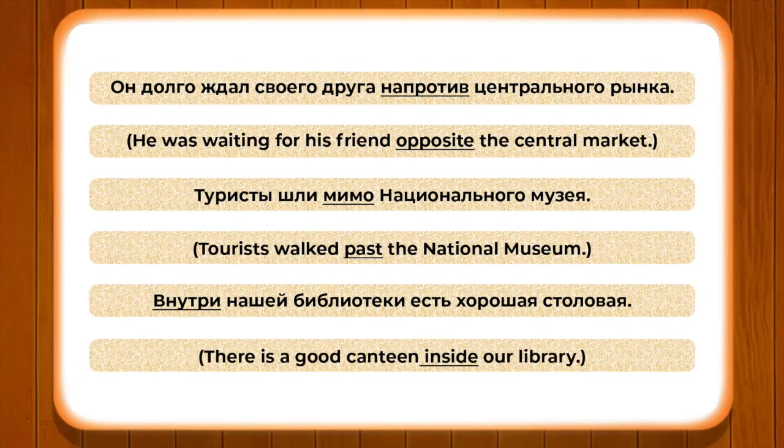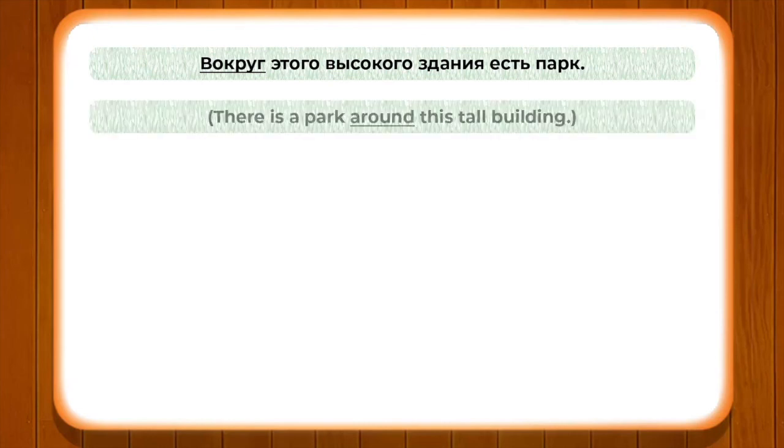So, all these kind of cases you can also use in order to understand this important aspect of the Russian grammar, where we are talking about the possession, belonging or negation with the help of personal pronouns, with the help of demonstrative pronouns, with the help of adjective endings and noun endings in masculine, neuter or in feminine gender. Let us have a few more examples like вокруг. Вокруг этого высокого здания есть парк. There is a park around this tall building.